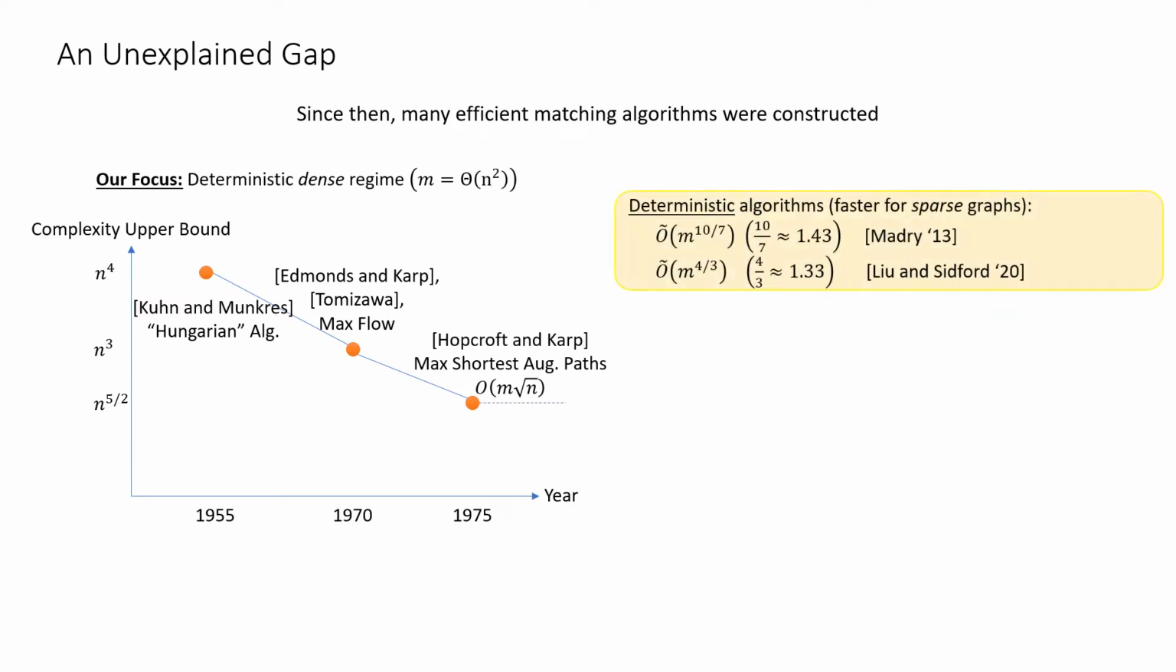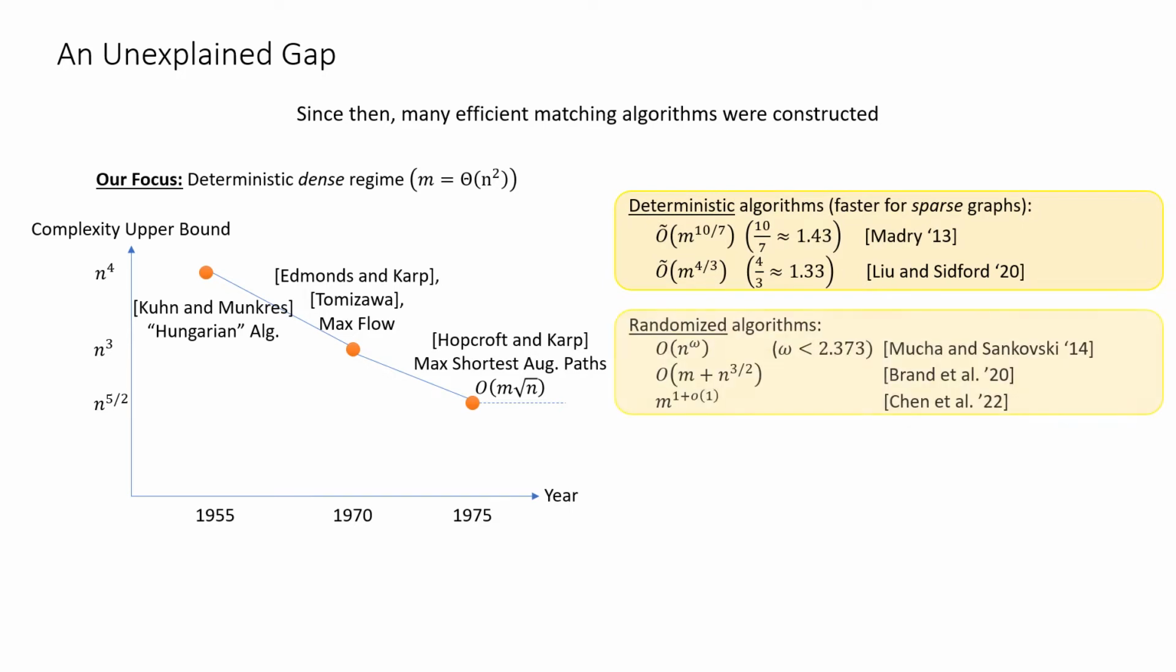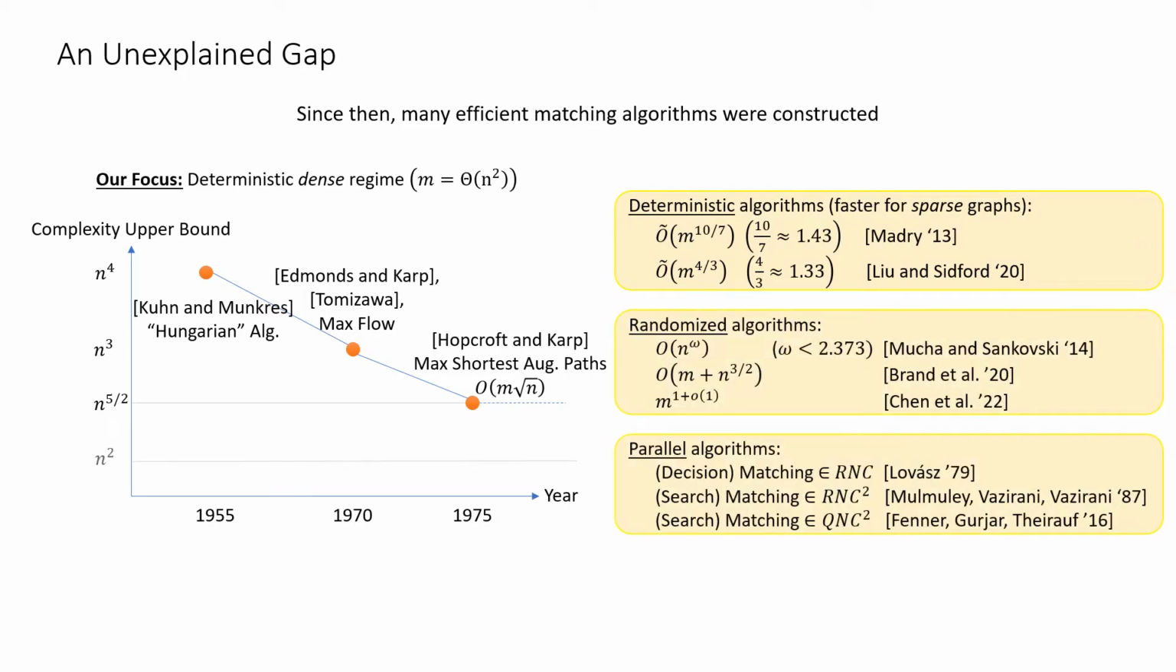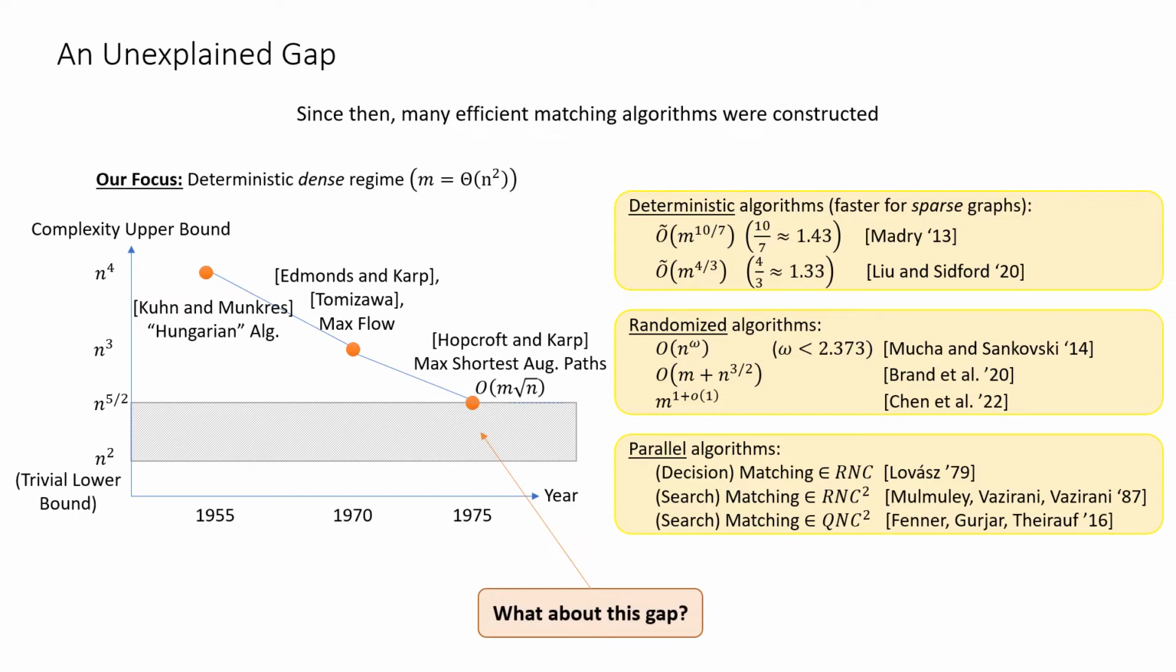Let me remark that there are many other efficient matching algorithms, both deterministic, randomized, and parallel, but we're only focusing on the left-hand side. In this regime, the best algorithm attains a running time of n to the 5 halves, and we have the trivial lower bound of n squared, just the input size. And there's this large gap that remains unexplained.